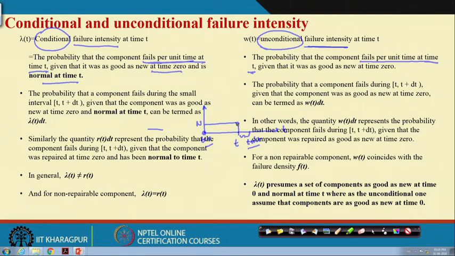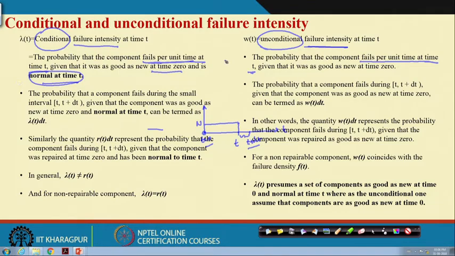What is the condition here? The condition imposed is that the component is normal at time t. What is the probability that the component fails per unit time at time t, given that at time t equal to 0 it is as good as new and it is normal at time t?